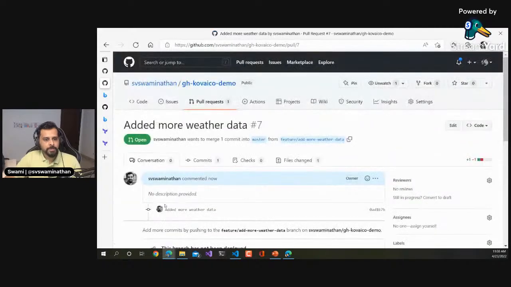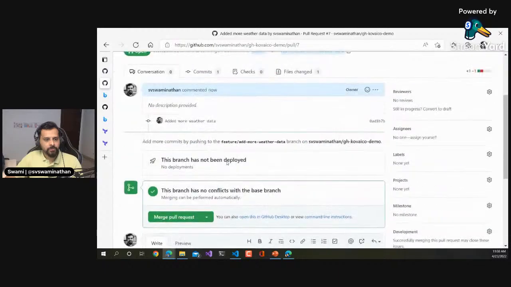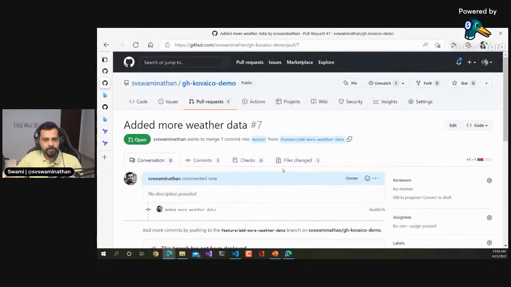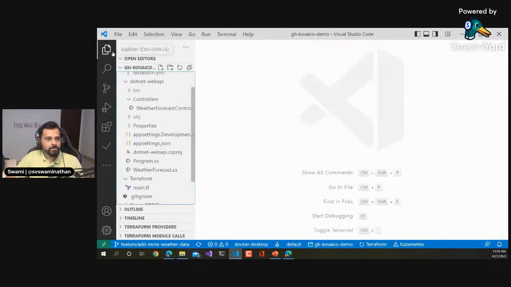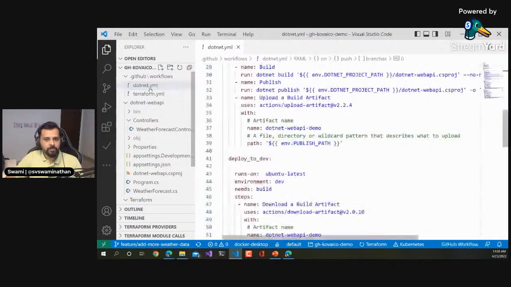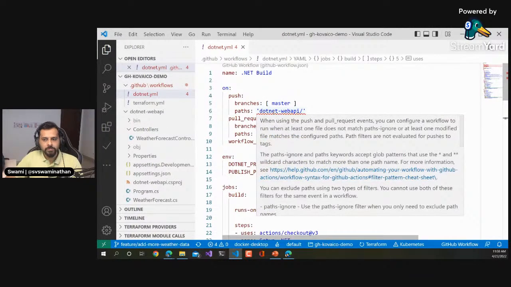Pull request. That's interesting. Why didn't my .NET workflow get triggered? Let's go ahead and fix that then. So what do we have here in the workflow? .NET dash web API slash, right?